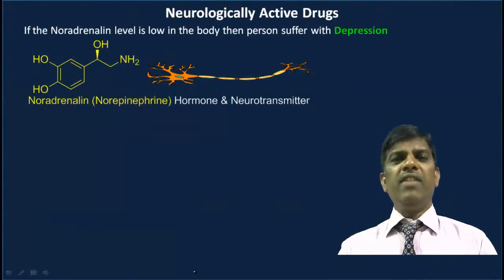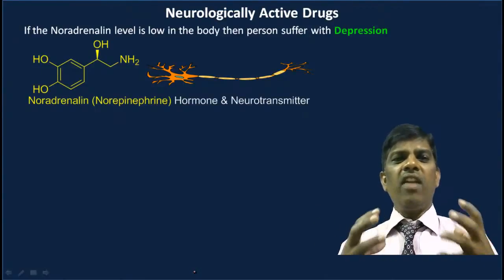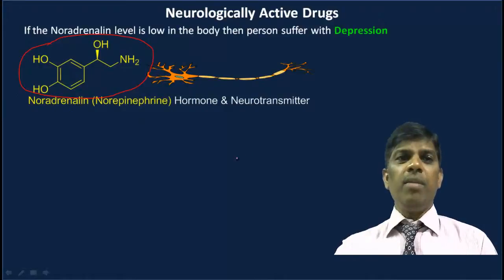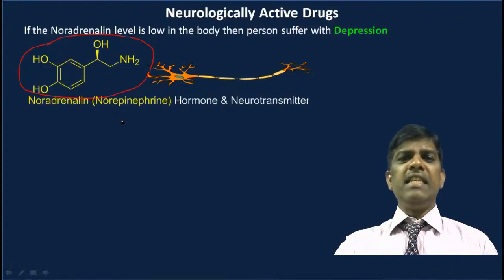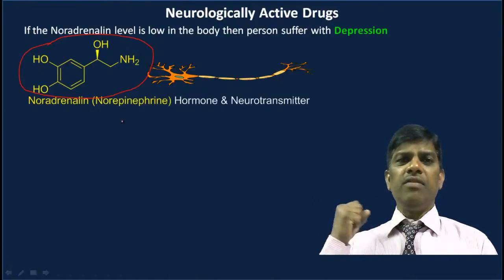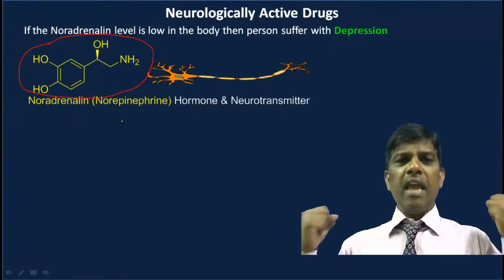Now, neurologically active drugs. In our body, as we have learnt in biology, there is noradrenaline or norepinephrine. This is a chemical produced by the adrenal gland. It is a very important hormone and neurotransmitter which makes you fight, keeps you happy, and keeps you active.